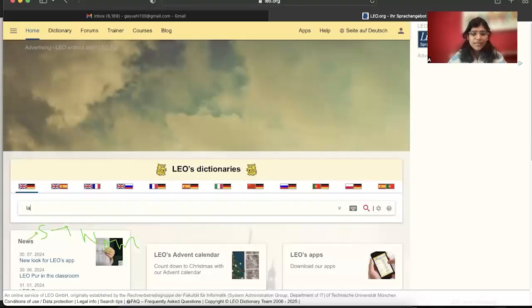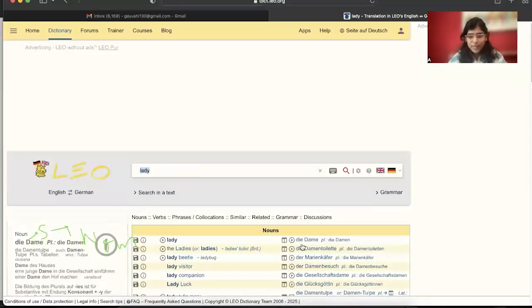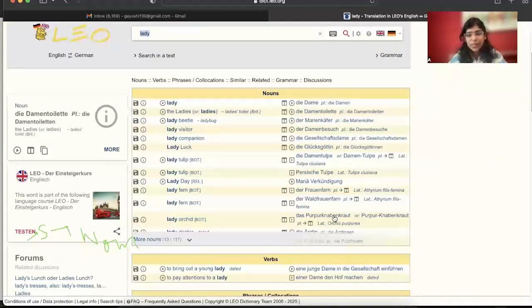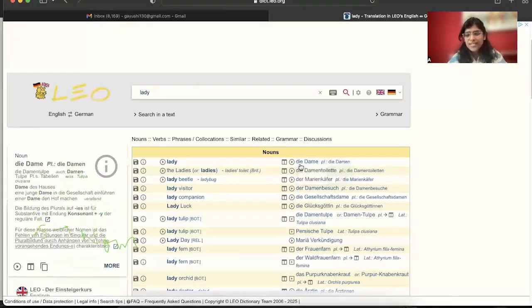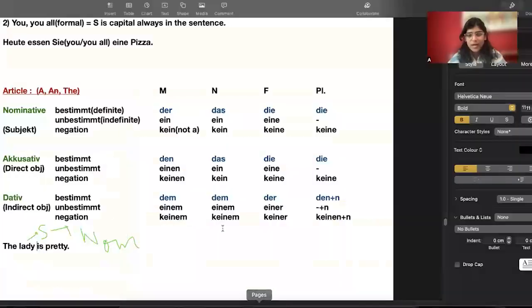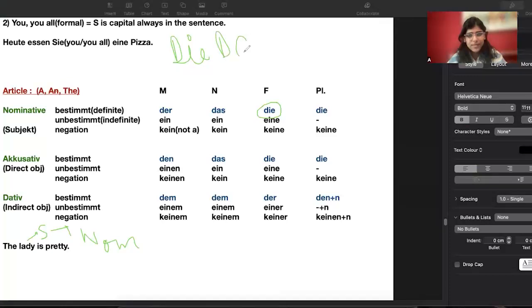So now when I'm writing here lady, what came here? There are so many words that came for it. We can take any one. If I'm taking the first one, die Dame, it is written as die, right? So in our chart, where is die written? Die is written here. Okay, that means we have this word die Dame. This word is for lady. So basically now we know that Dame is the word and die is the article for lady.